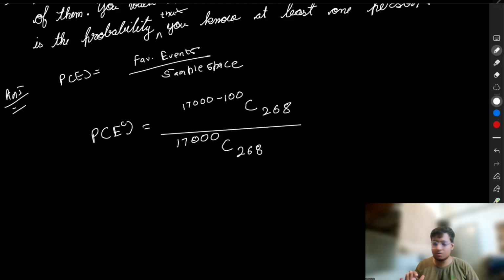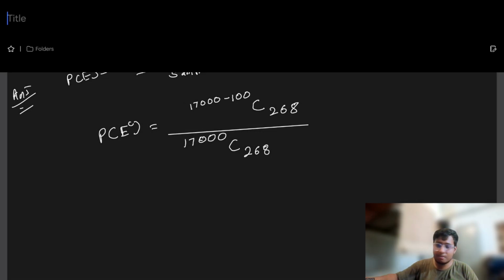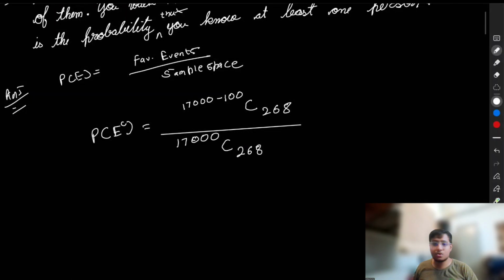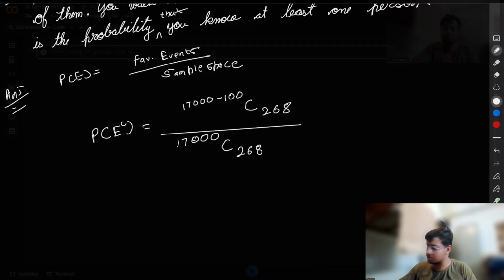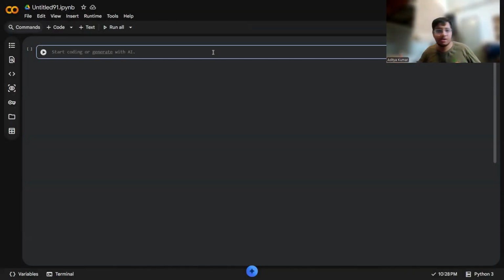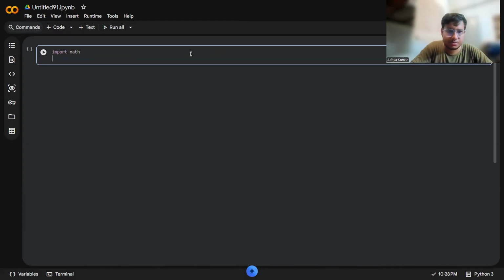Now I'm not going to solve this calculation on the tablet screen. I'm going to solve it by taking the help of a programming language called Python. So let's go to our Python screen to discuss more about this. Now, as you can see, we are on our Python screen. For those of you who are not familiar with this, this is a Google Colab notebook. So what we are going to do is import a library called math.